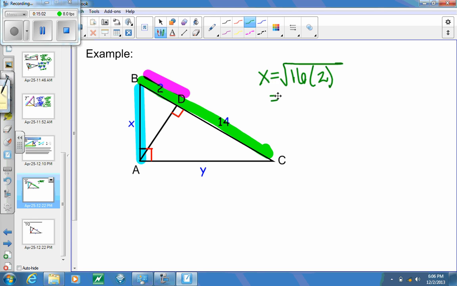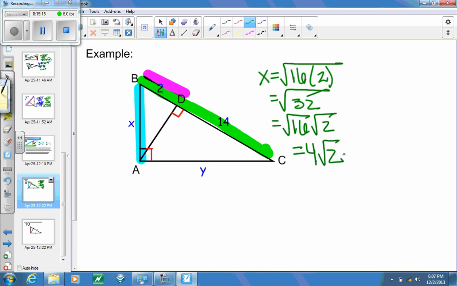Okay. And so now I get the square root of 32. And we can break that up into the square root of 16 times the square root of 2, leaving us with 4 square roots of 2 for our value of x.